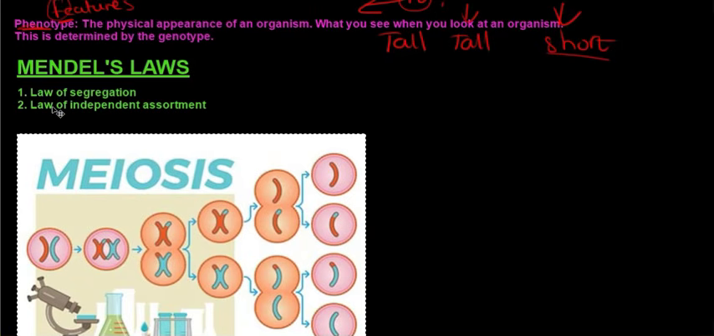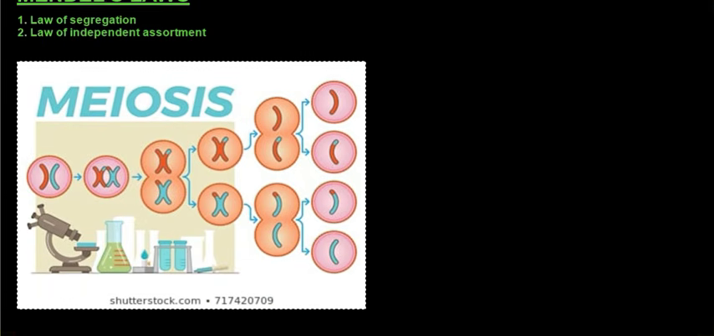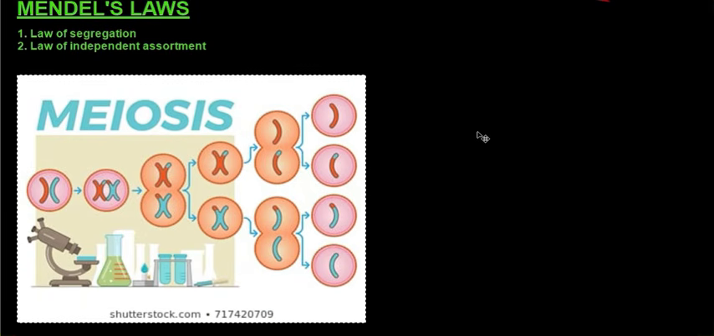Okay. So Mendel's laws: the law of segregation and the law of independent assortment. Now, what does that mean? The law of segregation means that during meiosis, the chromosomes separate, leaving each cell with a single allele for each trait. When two alleles of a pair are different, one is dominant over the other, recessive trait. So this is what Mendel found, basically.